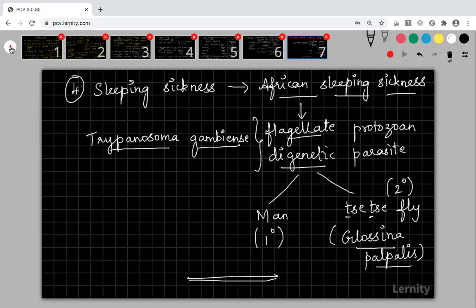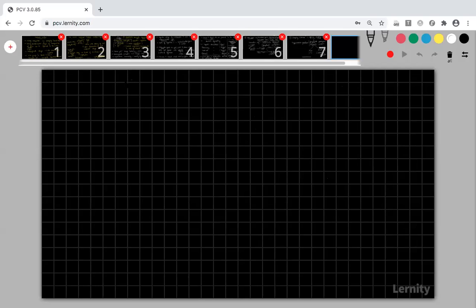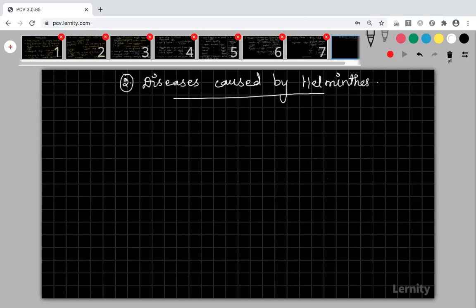Okay, so once you have copied this, put the heading. The second part of diseases is diseases caused by helminths. Already I told you what helminths means. Helminths means worms, that is the flatworms and roundworms, platyhelminthes and aschelminthes. So they are the worms that cause the disease. Under these, we are going to discuss two diseases.